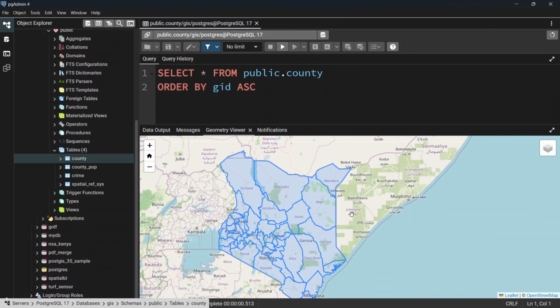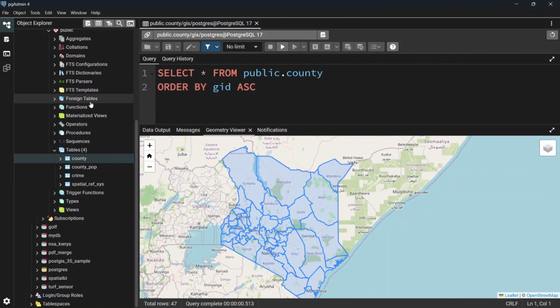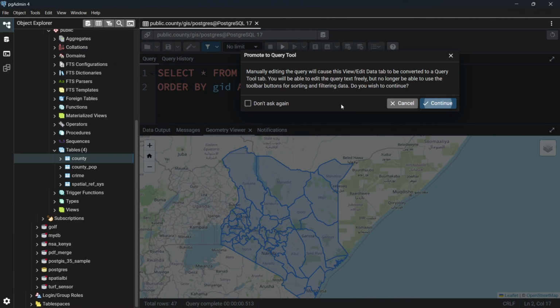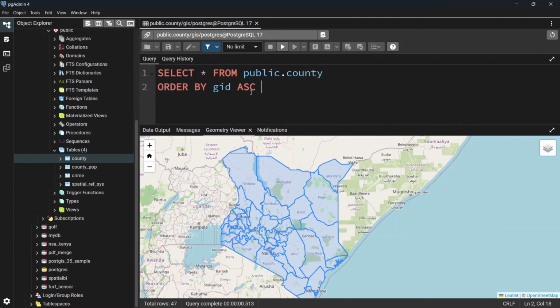Yeah, so this is it. This is how you publish your shapefiles to Postgres using the PostGIS extension. So make sure to check out some other videos on how to install PostGIS and Postgres, and also how to install your pgAdmin 4.